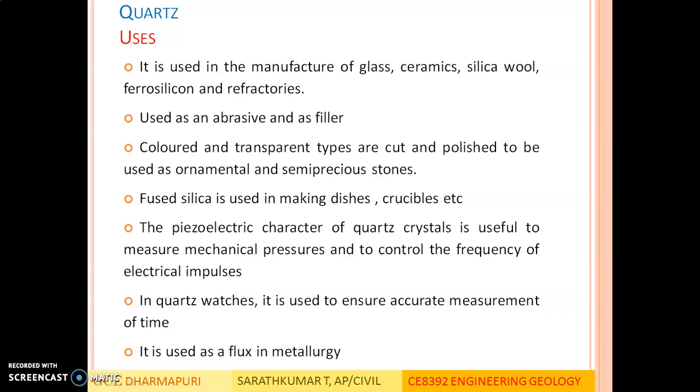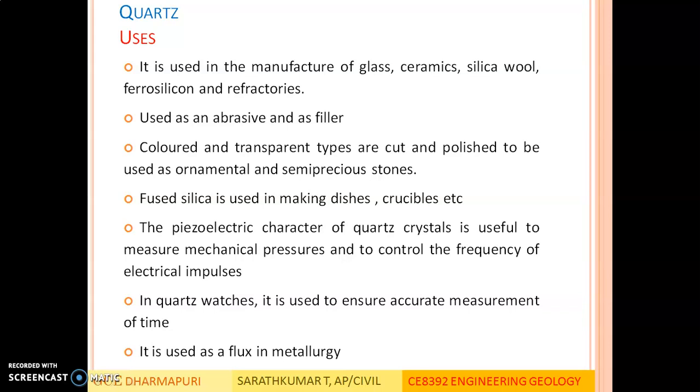The special property of quartz, the piezoelectric property, is used in manufacturing quartz crystals and is useful to measure mechanical pressures and to control the frequency of electrical impulses. Quartz is also used in quartz watches. It is used to ensure accurate measurement of time. It is also used as a flux in metallurgy. So there are a number of uses for quartz in almost all types of industries.